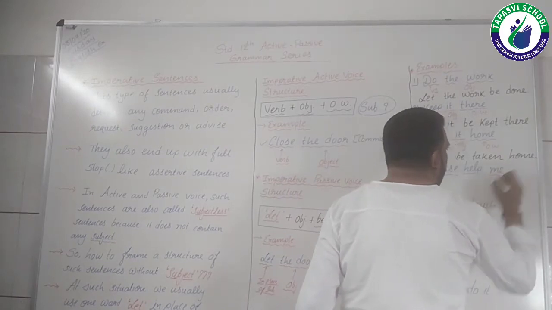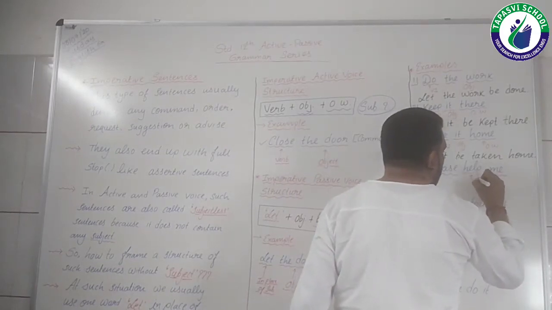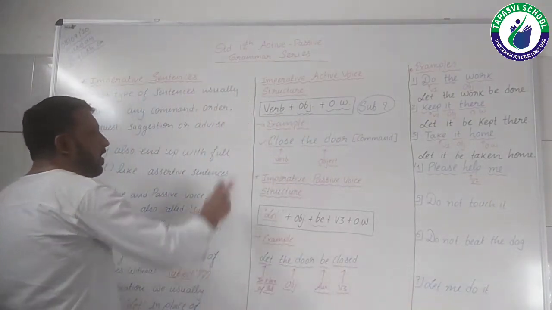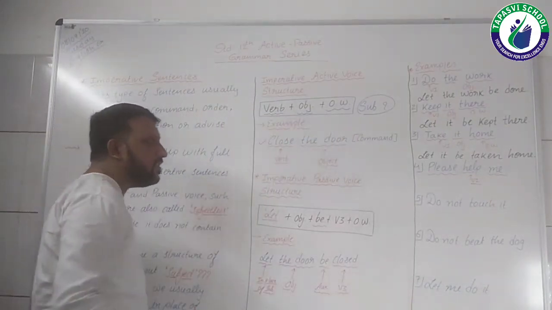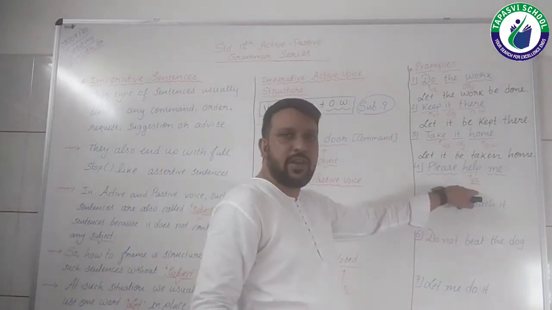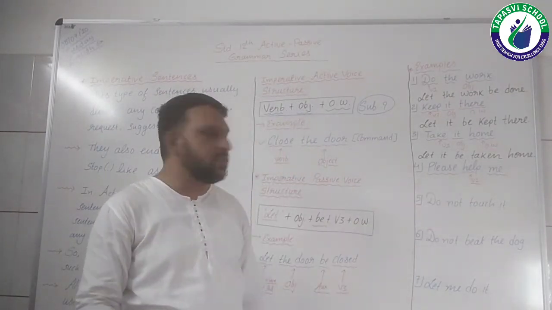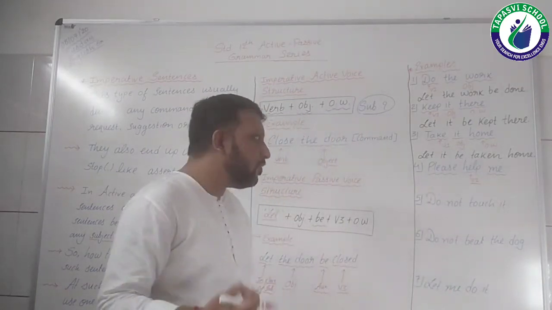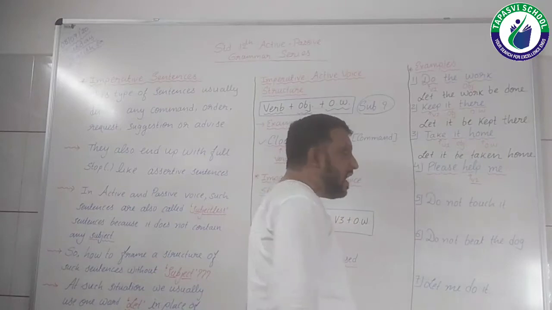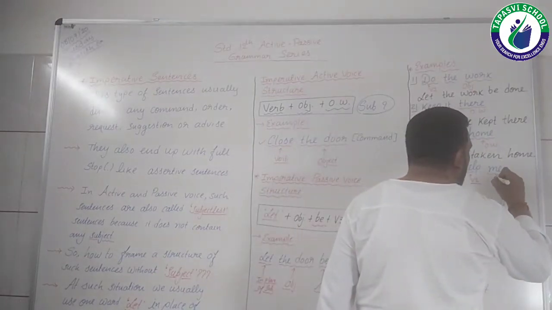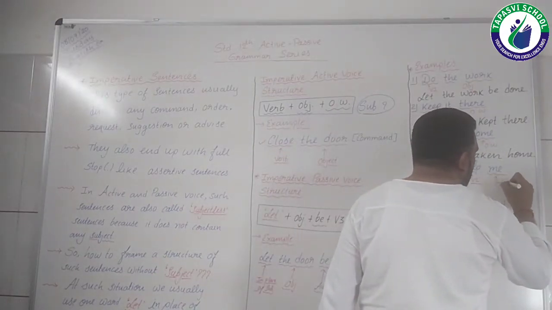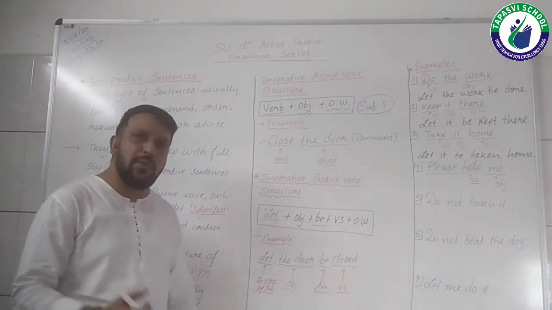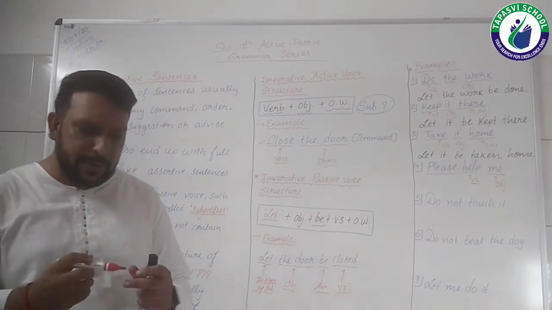Here help is V1. Now you must be wondering, sir, according to the structure, the verb should come first. Instead, the verb is coming in the middle of the sentence. What is this? But here, students, this particular word shows a request. Now help is V1 and me is the object. So what is to be done with the please?